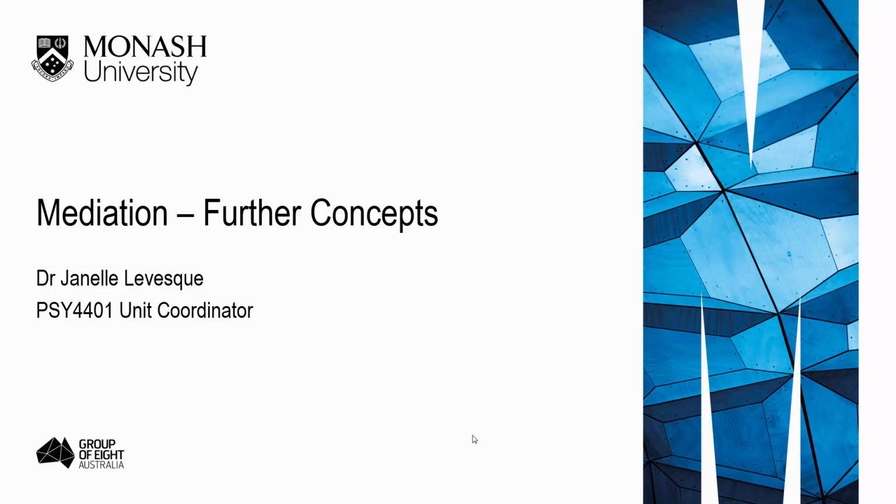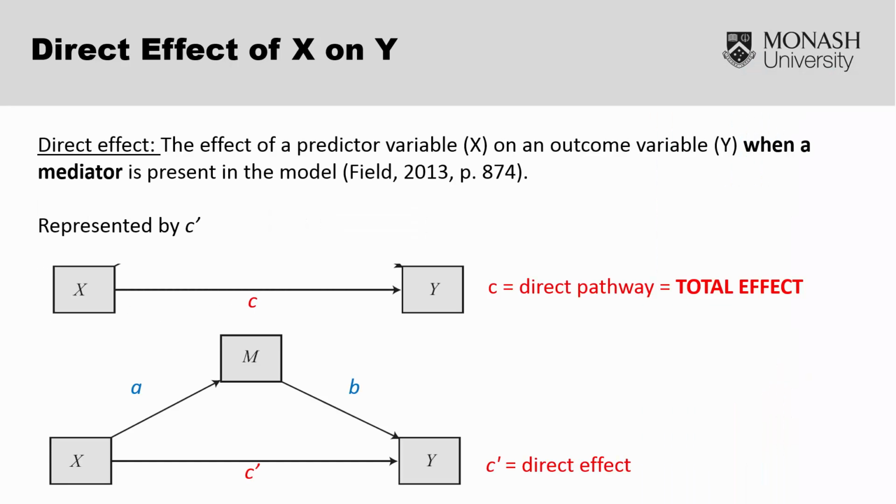In our previous video, the direct and indirect pathways in the mediation model were established, and in this video I aim to extend your understanding of mediation by introducing the concepts of direct effect, indirect effect, and total effect. The direct effect of X on Y is essentially the relationship between X and Y that takes into account and controls for the presence of the mediator variable. This is represented in diagrams as C prime, the C with a little apostrophe above it.